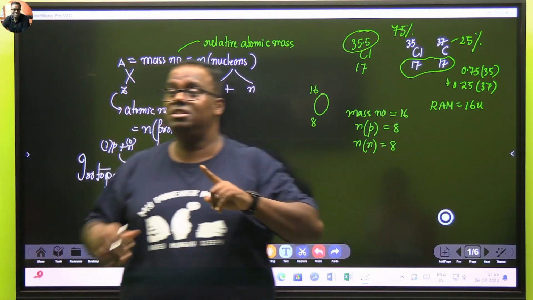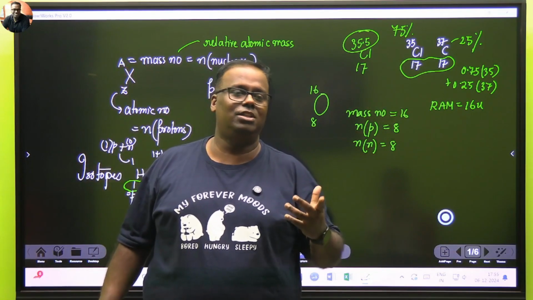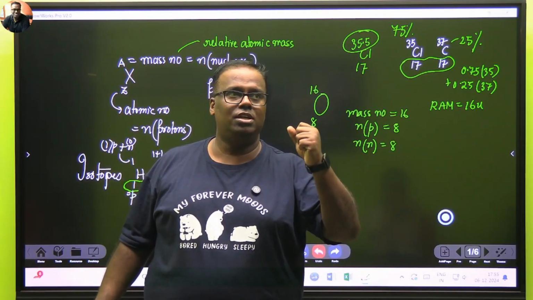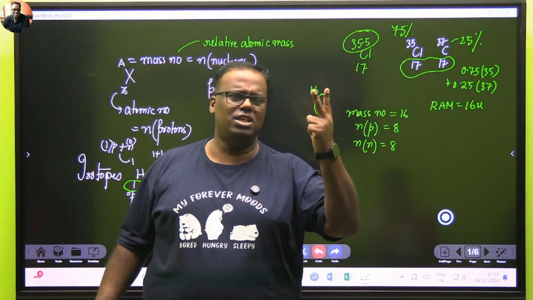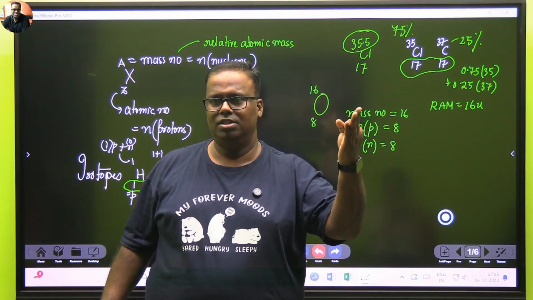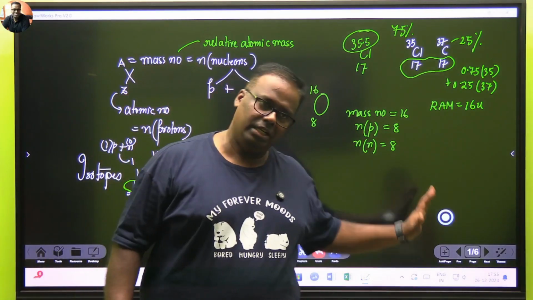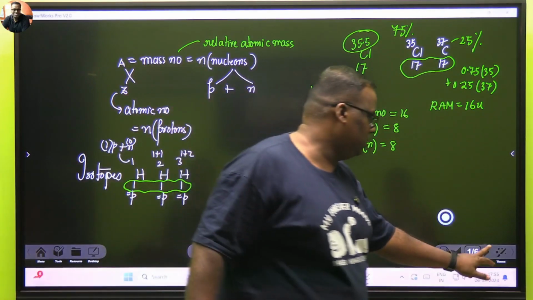It represents the weighted average of all types of oxygen atoms that we get in the universe. In the universe, everything has isotopes, like carbon. Carbon has carbon-12, carbon-14, carbon-11. So the weighted average is shown. Is that clear? So let's go to the modern periodic table.